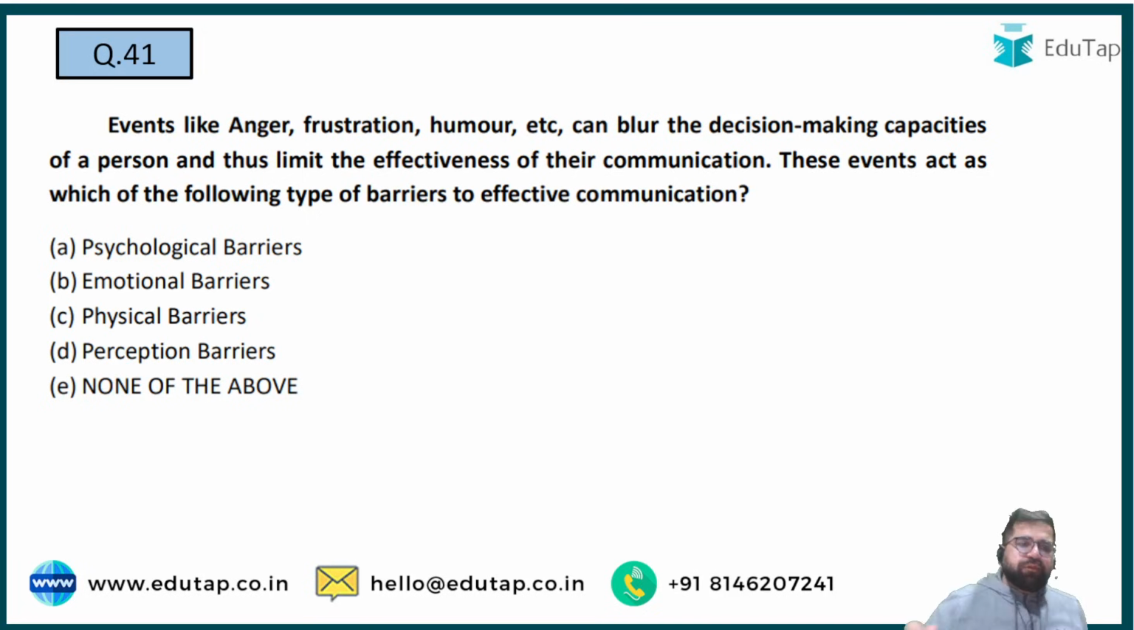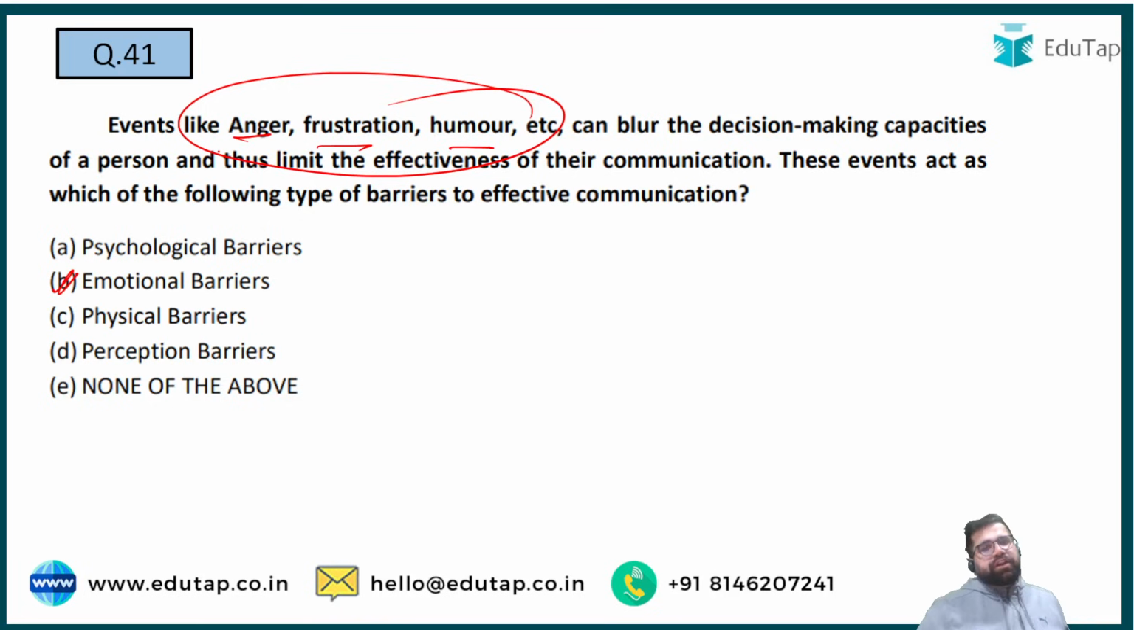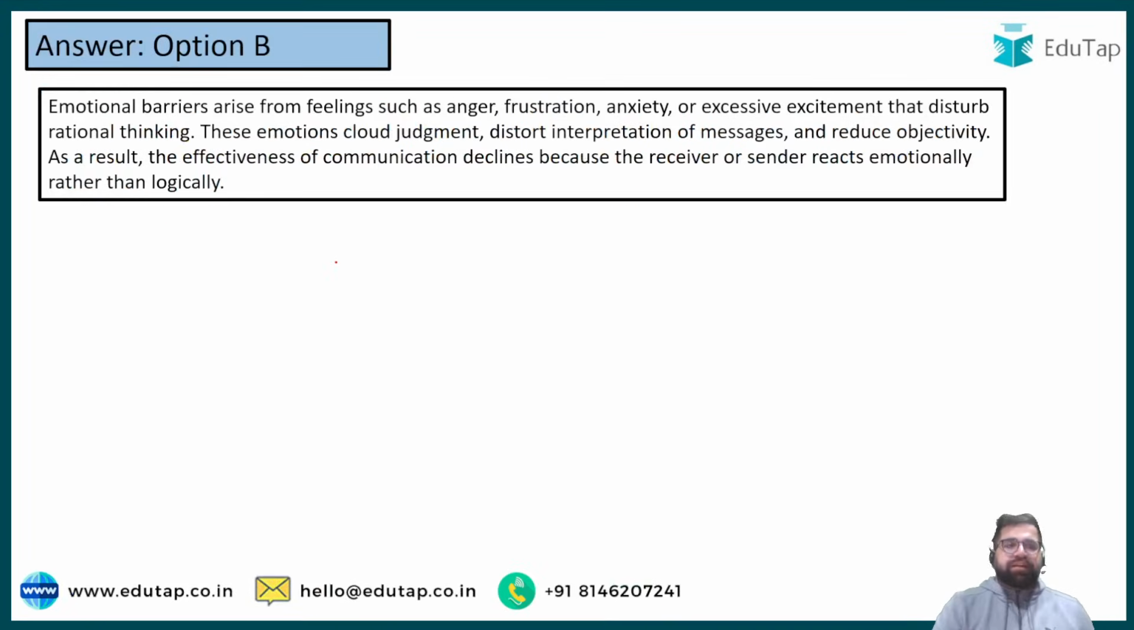See, I know many of you will go towards psychological, but the correct answer is emotional, because anger, frustration, humor, these all are your emotions. Right? These all are your emotions. So the correct answer will be option number B. Psychological barriers are related to your mind, the state of your mind, which was not present over here.